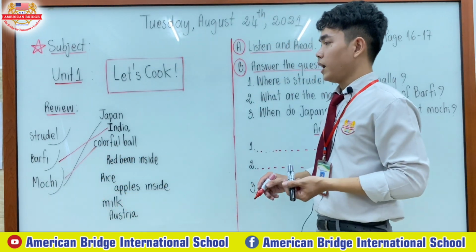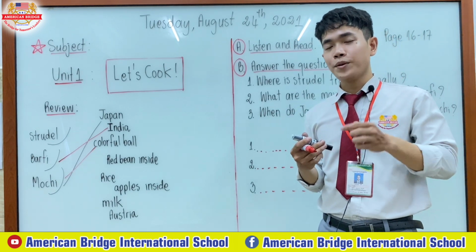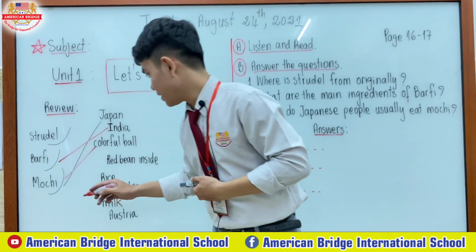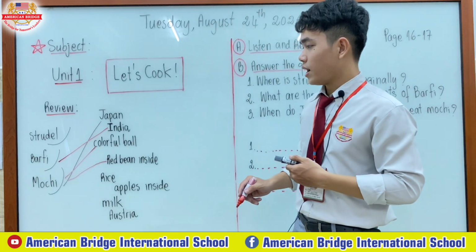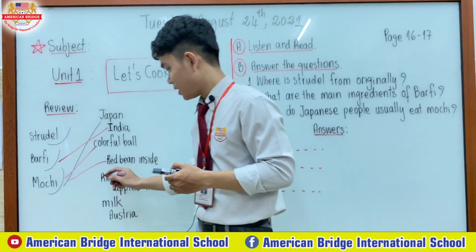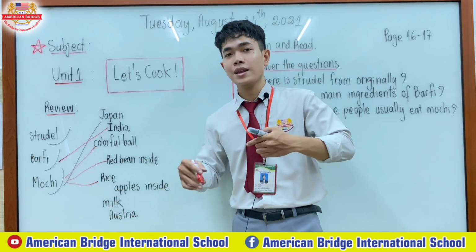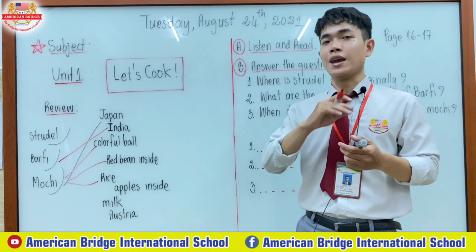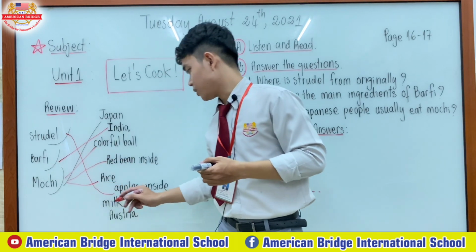How about red bean inside, everyone? What cake has red bean inside? Also mochi, right? How about rice? The cake that is made from rice is also mochi. And how about apples inside? That cake we call strudel.